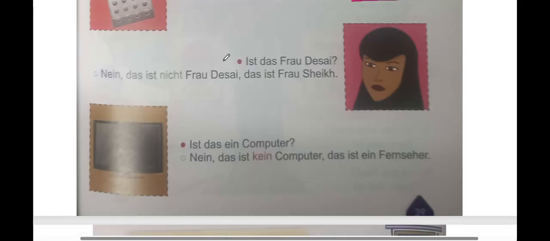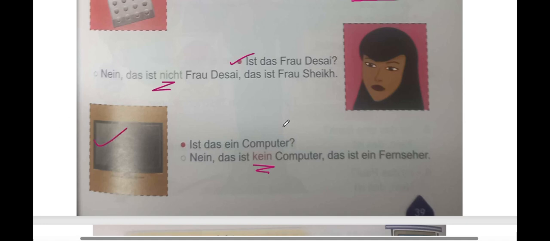Okay. Moving ahead. Two more. Ist das Frau Desai? Nein, das ist nicht, because this is a person. Frau Desai, das ist Frau Sheikh. Ist das ein Computer? Nein, das ist kein Computer. Kein because it's with things. Das ist ein Fernseher. This is a TV, not a computer.